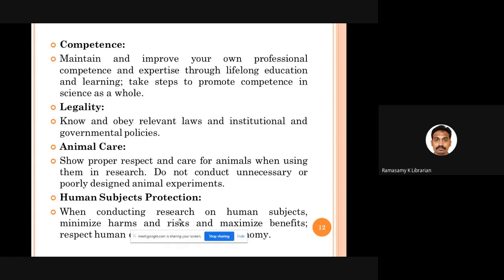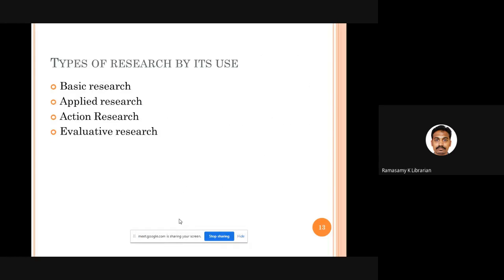If you are treating with humans, always see that harms and risks are minimized and benefits are maximized. Their confidentiality, their autonomy, and their personal details should always be kept in the utmost confidence. So these are a few ethical principles that you should remember whenever you do your research.